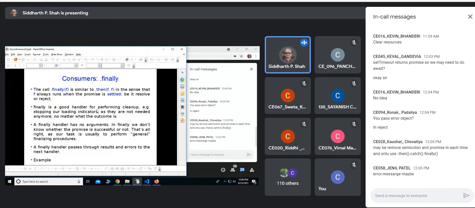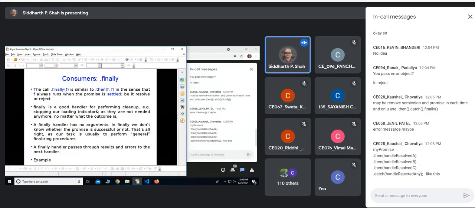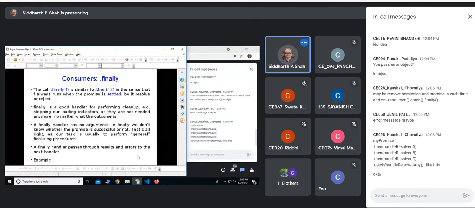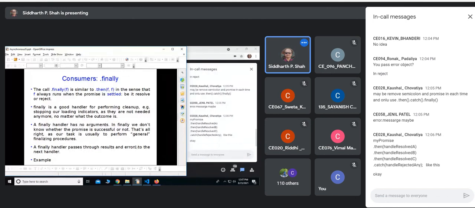Okay, Kaushal has suggested something, that is chaining. Yes, that is a chain that we can do, correct? We can do that chaining. That is our next topic, in fact. We can do that. Yeah, that is a good point, in fact.